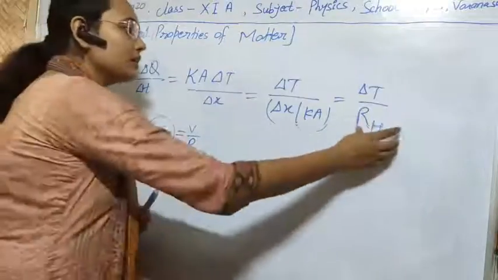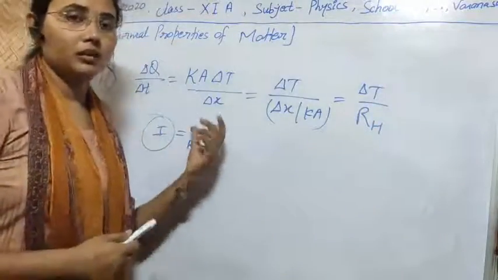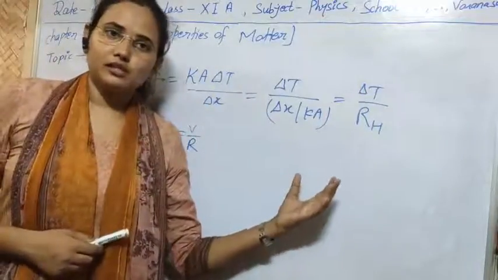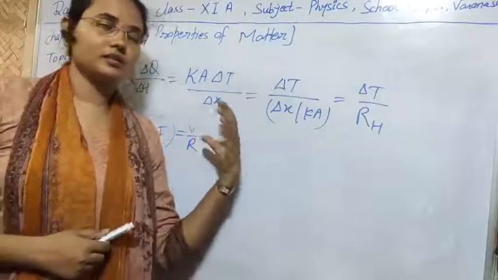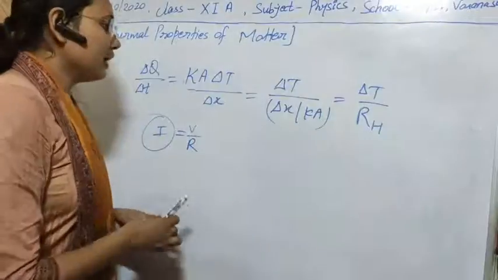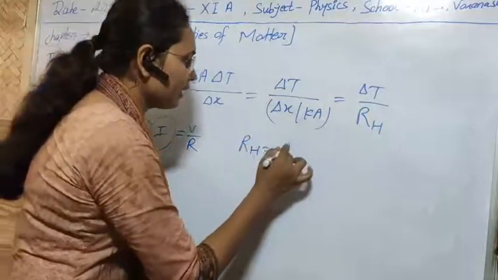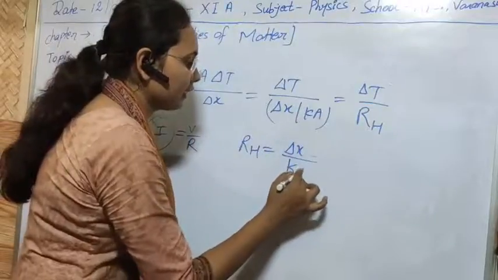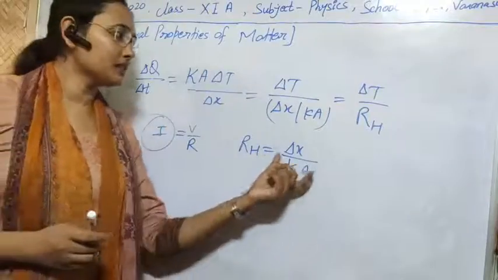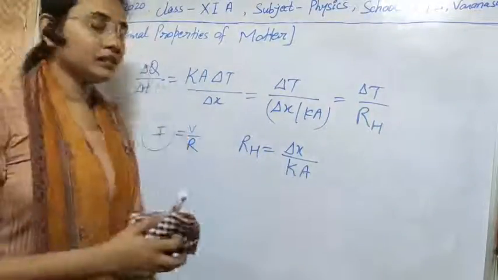So this term is analogous to resistance in simple substances which have thermal conductivity, which will also have some resistance, and the value of that resistance RH will be delta X upon KA. So I think it is clear to you what the value of thermal resistance will be in this case. And as I told you, what is the thermal resistance?